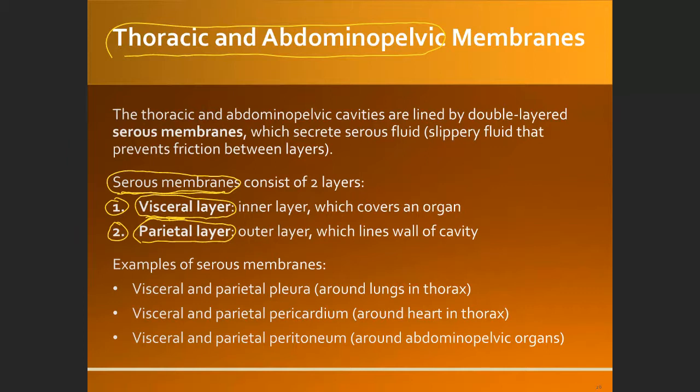If it is in the thoracic cavity, the parietal layer will be the layer that attaches to the ribs, the rib cage. If it is in the abdominopelvic cavity, that layer attaches to the backbone on the back, and the front is attached to the muscle and skin on the abdominal area.